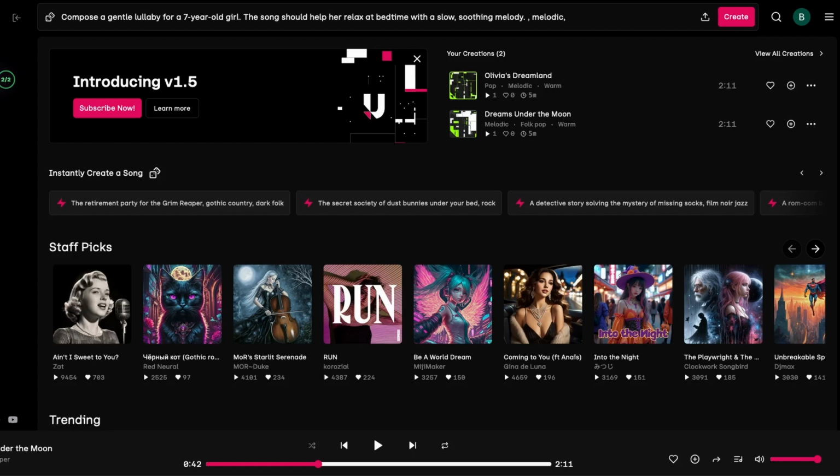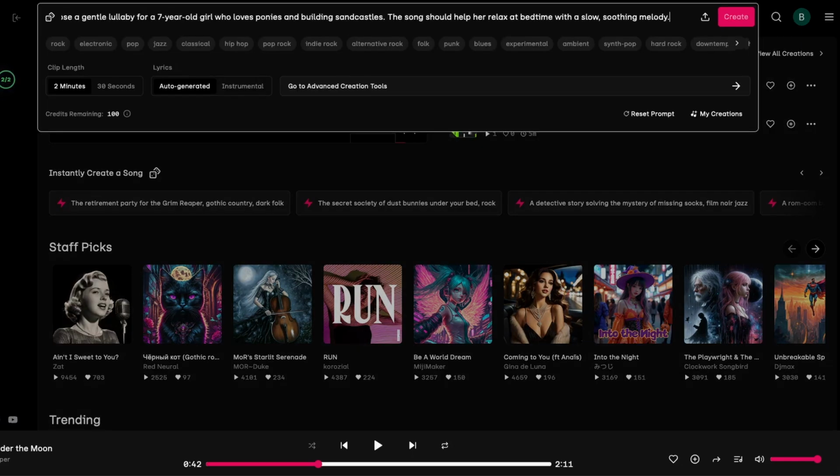The great thing with Udio is you can have it write its own lyrics for you and just eliminate the whole ChatGPT lyrics step. So all we do here, we put that back in the prompt section. Let's do 30 seconds to just hear it. And then auto-generated. So, gotta remember the melodic. Okay, it's melodic. And we're gonna go create.